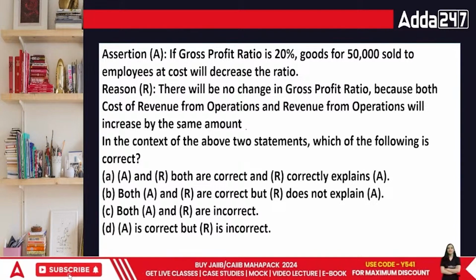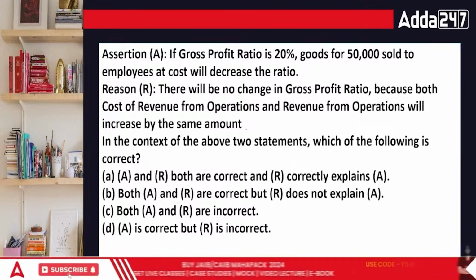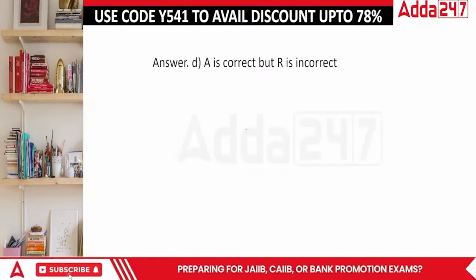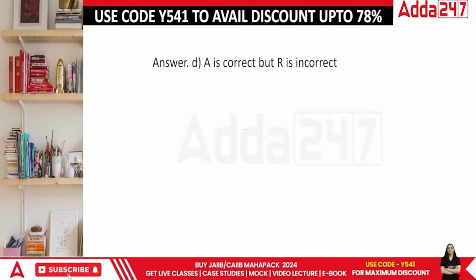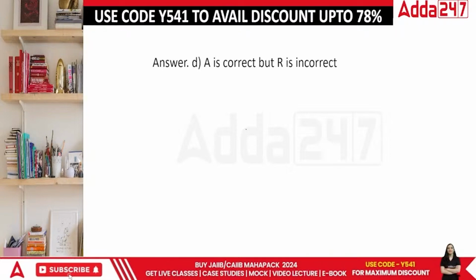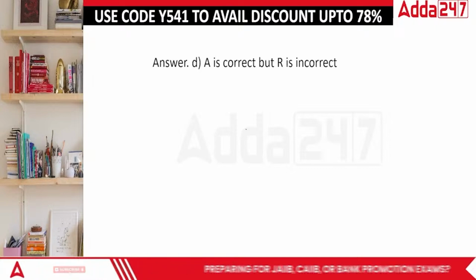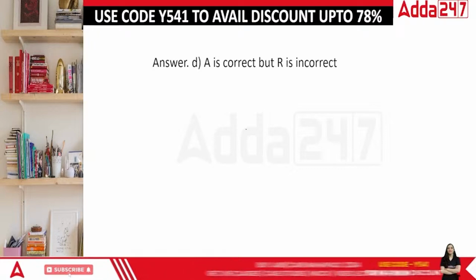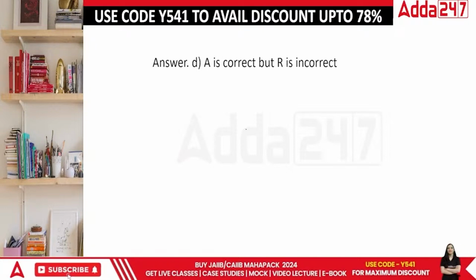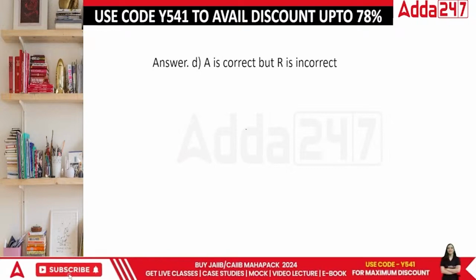Go ahead. GP ratio is basically the ratio which is strictly related to the area of the trading account, while NP ratio is something that gets into the profit and loss account. The answer in this case is that A is correct and the reasoning is not correct. Everyone, A is correct but R is incorrect. Done.